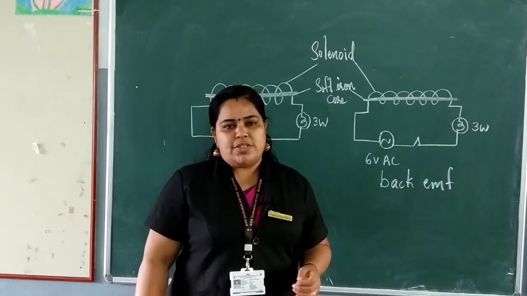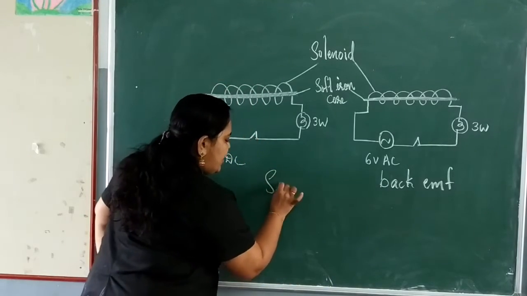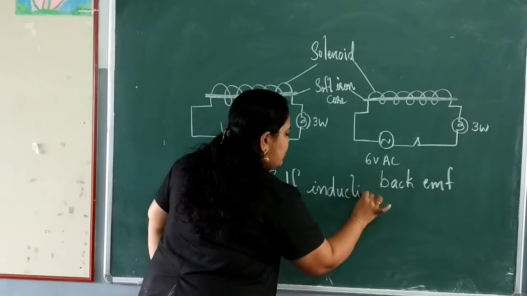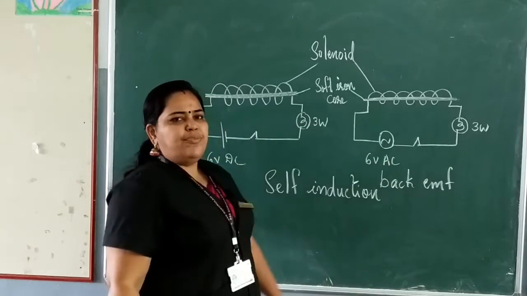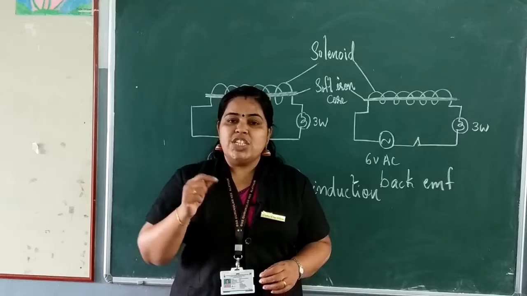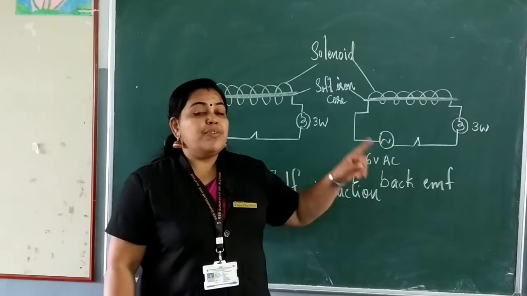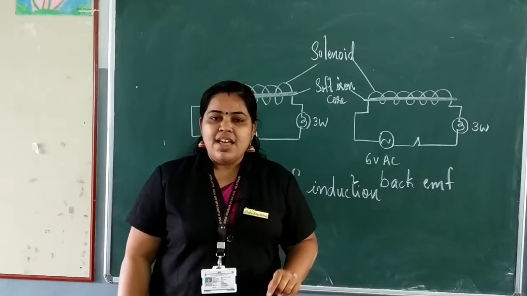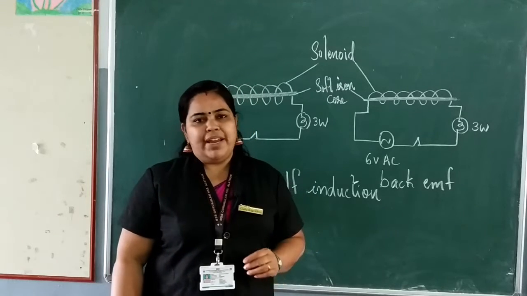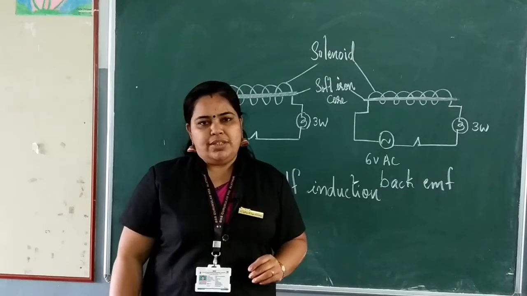What will you call this process? This phenomena is known as self-induction. So what is self-induction? Whenever there is a change in the magnetic field linked with a coil, an EMF is induced in the coil. And this EMF flows in a direction opposite to that of the applied EMF. This phenomena is known as self-induction.